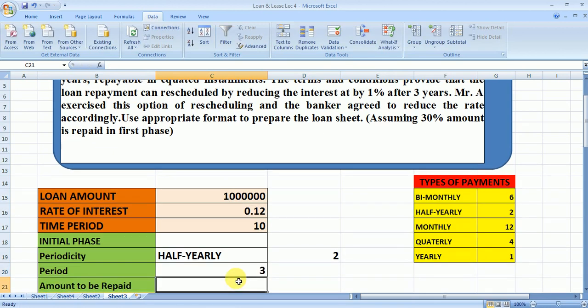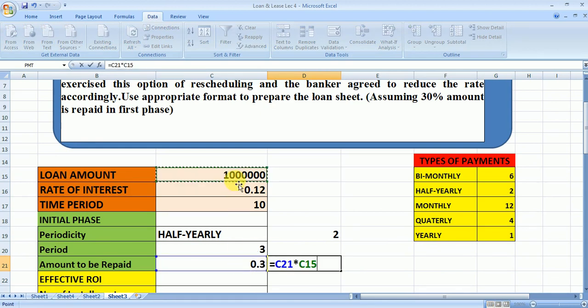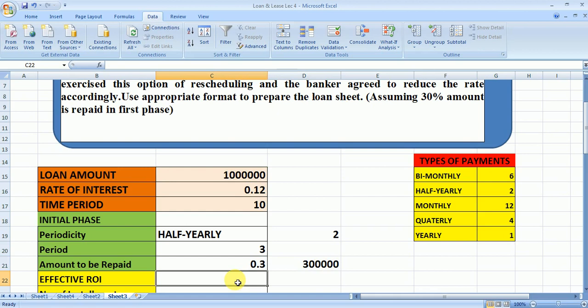After 3, the rate of interest changes. Then the amount to be repaid in the initial phase is 30%, which is given in the question, so that will be equal to this multiplied by this. The total amount to be repaid in the first phase is 3 lakh. Then the effective ROI. How do we calculate the effective ROI?